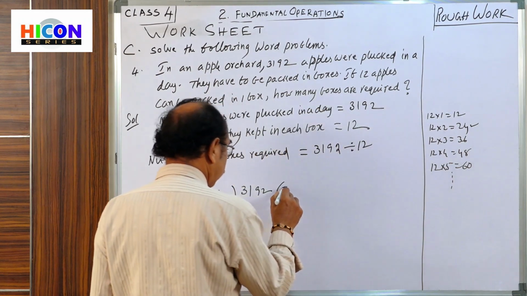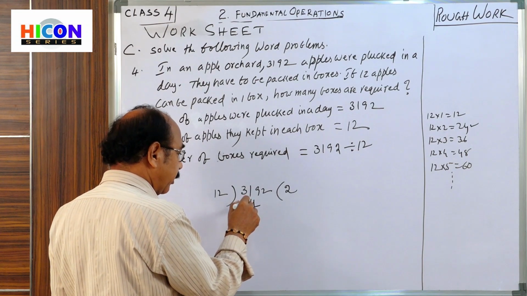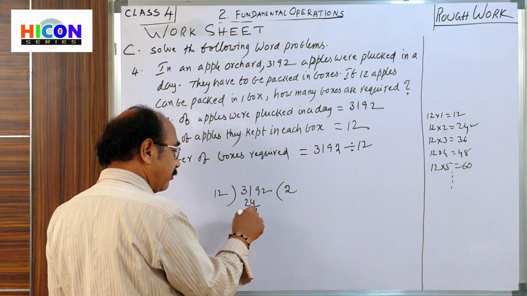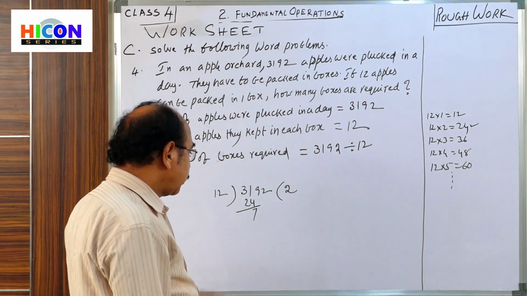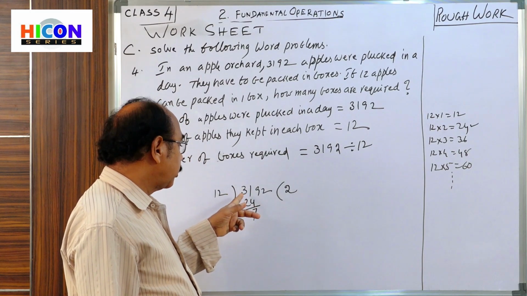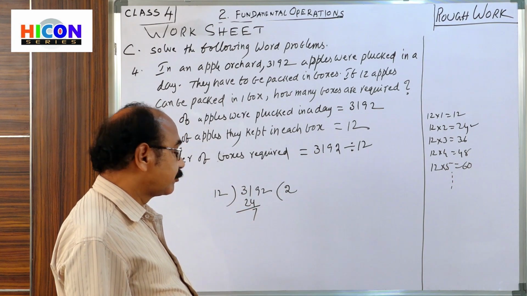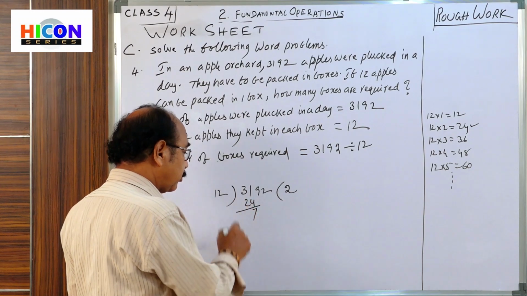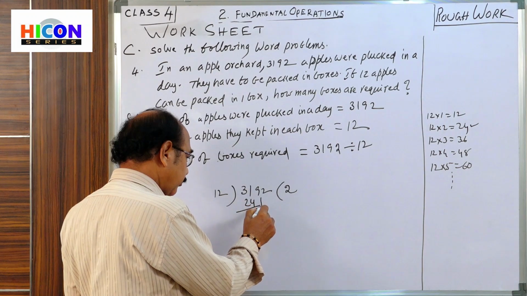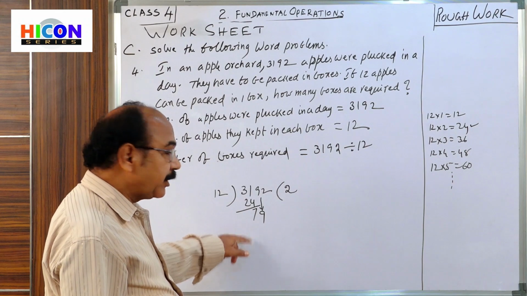12 twos are 24. What is the subtraction? What is the remainder? Here 1 minus 4 cannot be subtracted. Borrow from the before place, then 10 plus 11, 11 minus 4 is equal to 7. Now 2 minus 2 is 0. Now from the dividend, bring down 9. Now the new dividend is 79.